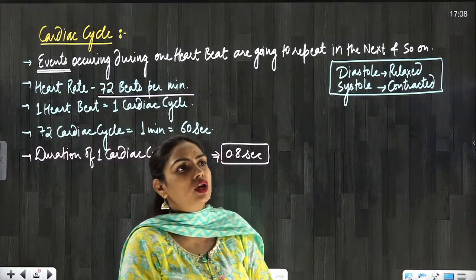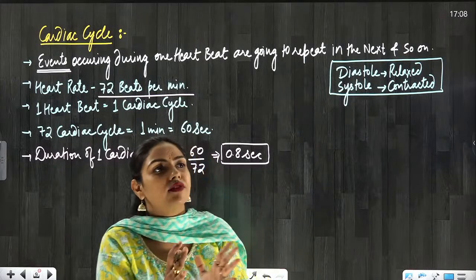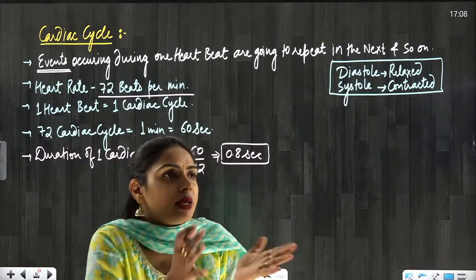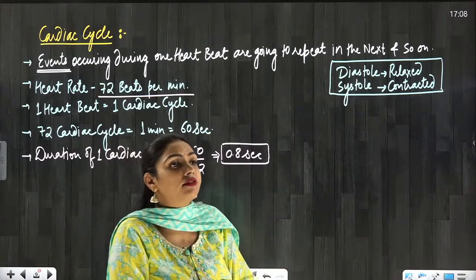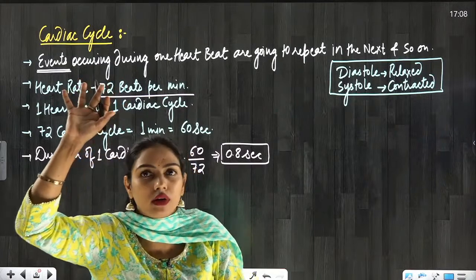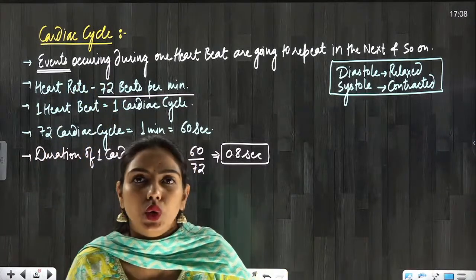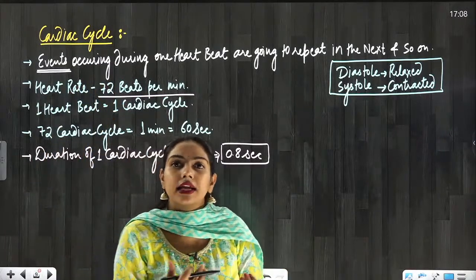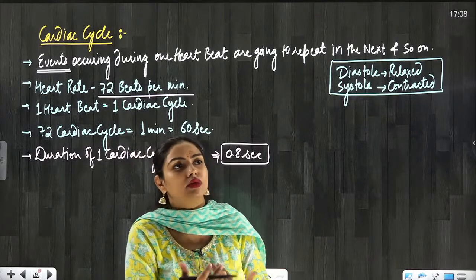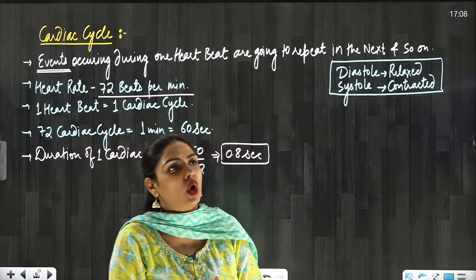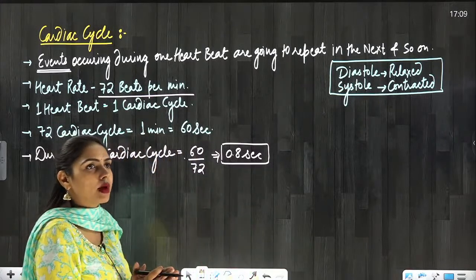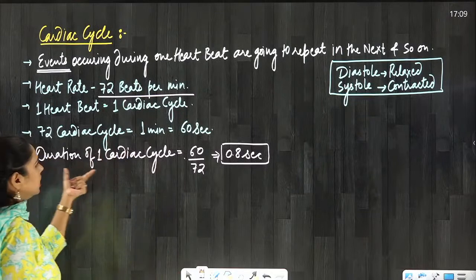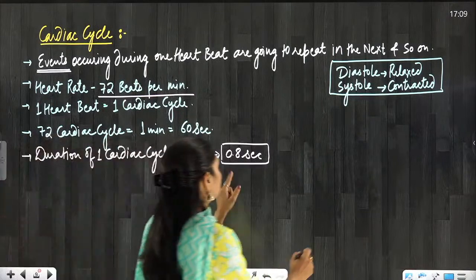Manish, it is not exactly 72, it is an average we are taking. Sometimes it can be 71, sometimes 73, sometimes 75, sometimes more, and sometimes less. Our heart rate can decrease or increase according to the situation, but here we are talking about the average. Okay, is it clear to everyone? So now we have got the duration of one cardiac cycle.